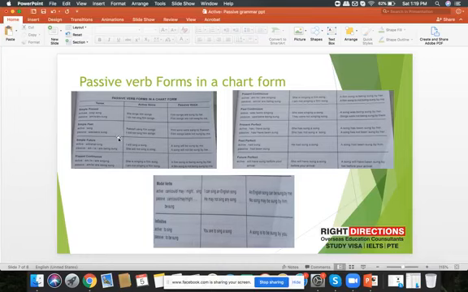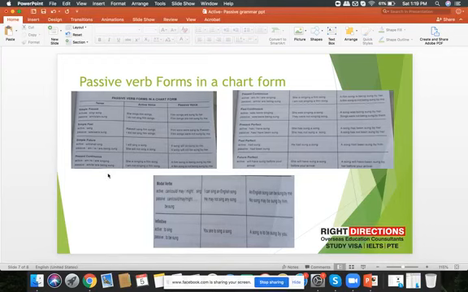Similarly, in a simple past sentence, there is the second form of the verb, so that would be changed into was or were plus the third form of the verb. So Rakesh sang film songs would be changed into film songs were sung by Rakesh. And in the case of simple future tense, I have already told you that will and shall change into will be. So see, here's an example: I will sing a song is changed into a song will be sung by me.